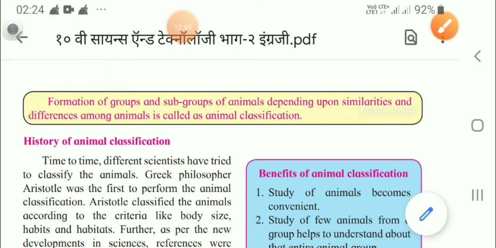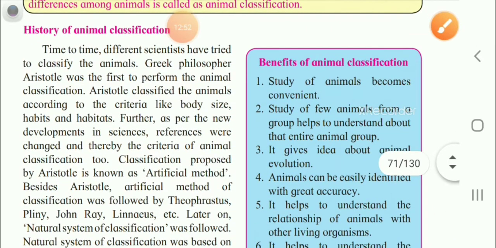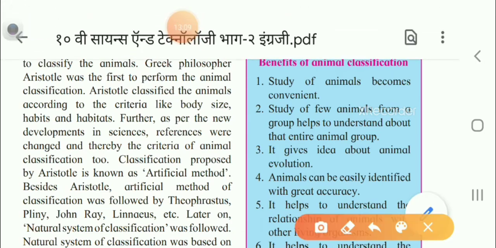Now, after that we will see this part. The history of animal classification is cancelled for you, okay, as well as the traditional method of animal classification is also cancelled. So let me cancel it for you. This part is cancelled.